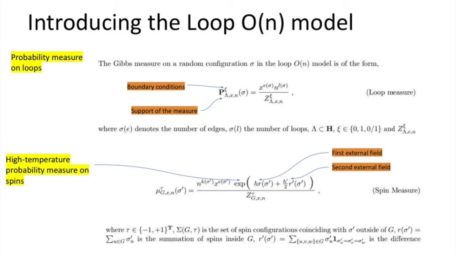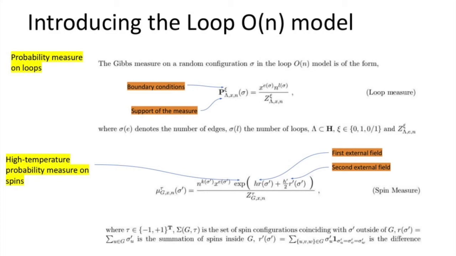And the probability of sampling this configuration sigma is given by x to the number of edges and n to the number of loops, normalized by the partition function. And the boundary conditions C, as I've indicated here, can either be all open, all wired, or a mixture of wired and open boundary conditions.